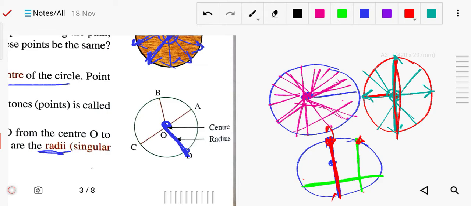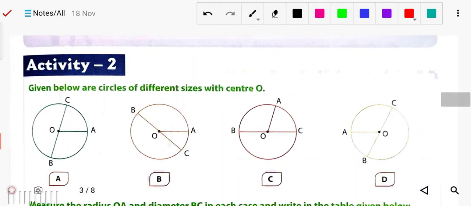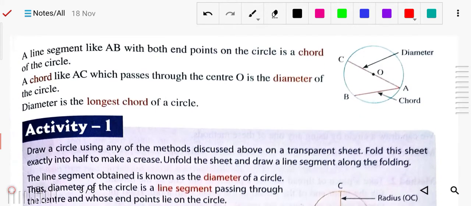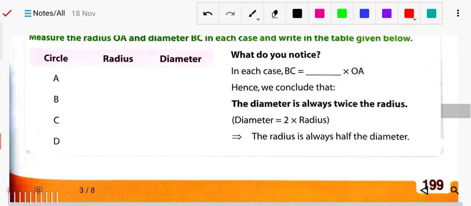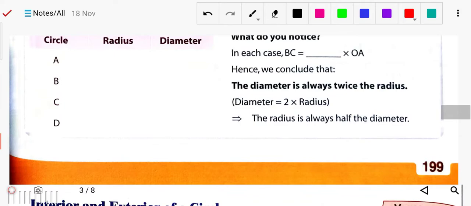Okay, now diameter is the longest chord of a circle, as I have told you. Now next we move to the, here you can see. Okay, so as you can see, this is your chord, this is your diameter, and the diameter is the longest chord of a circle. Okay, now the line segment obtained is known as the diameter of the circle. Now you see here, this is the center, this is the diameter, this is the radius, and you can say this is the chord, or this diameter is also a chord. Okay, now we will do the exercise.